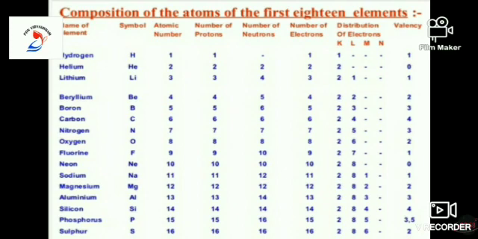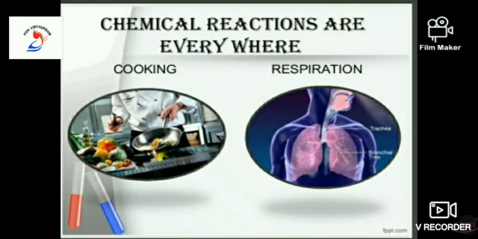And the K, L, M, N, how the electrons are distributed for each element, that gives you the valency of an element. The outermost electrons help us conclude the valency of an element. For example, for sodium, 2, 8, 1, the number of electrons in the outermost shell is 1. So the valency of sodium is 1.